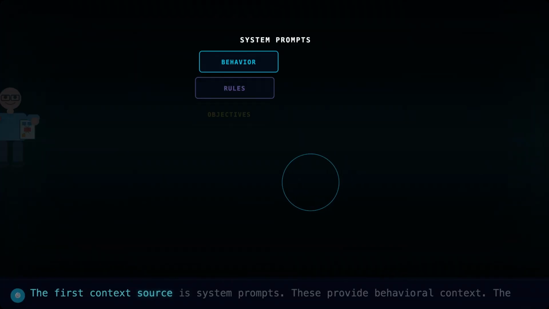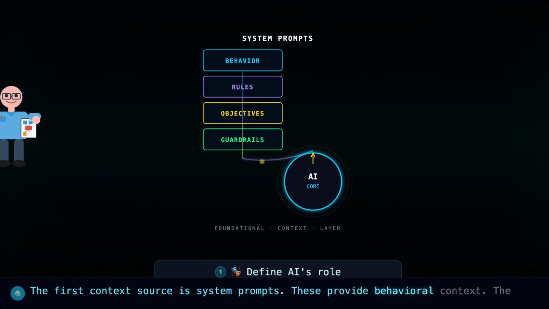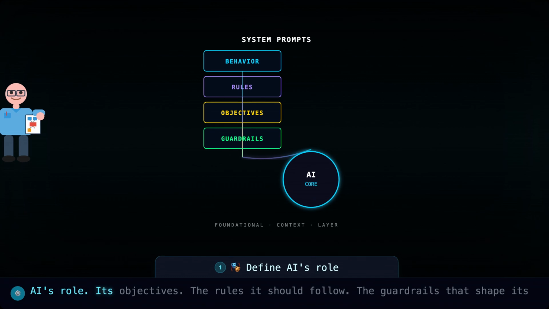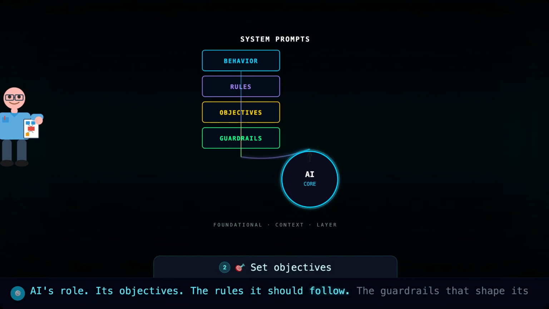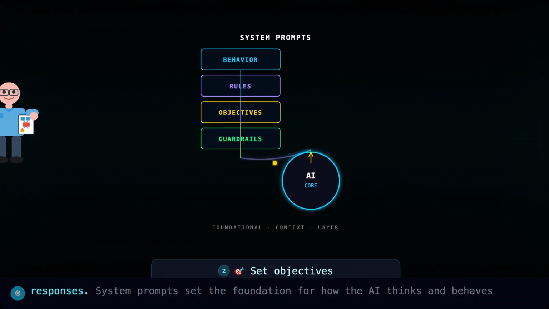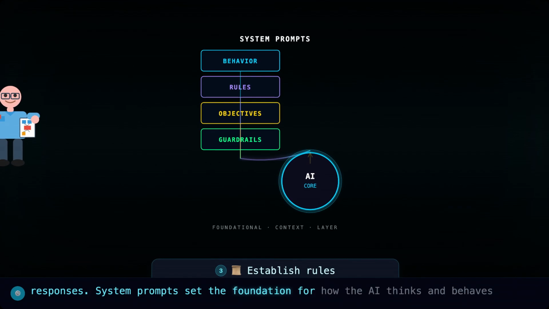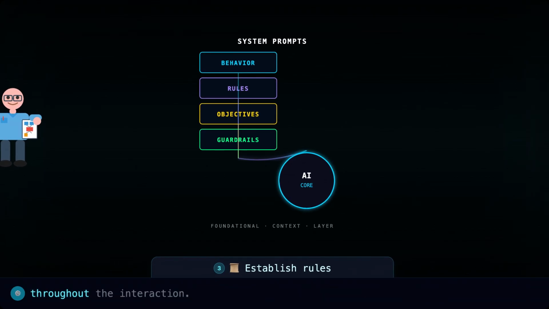The first context source is system prompts. These provide behavioral context, the AI's role, its objectives, the rules it should follow, the guardrails that shape its responses. System prompts set the foundation for how the AI thinks and behaves throughout the interaction.